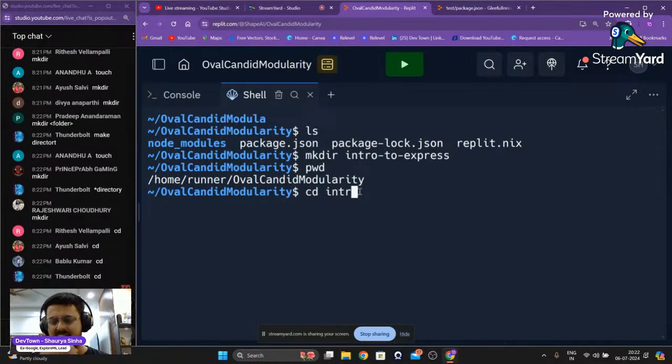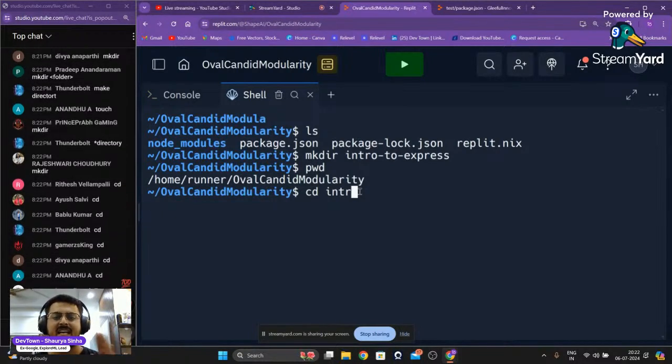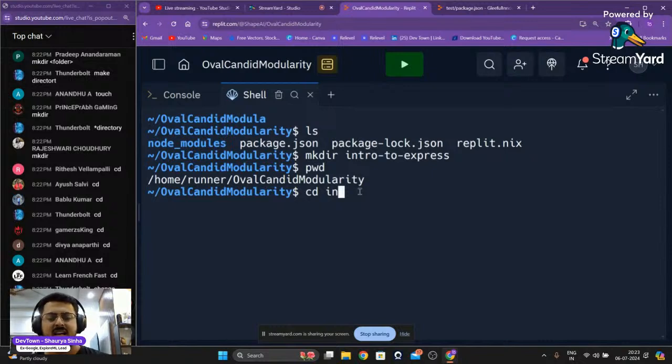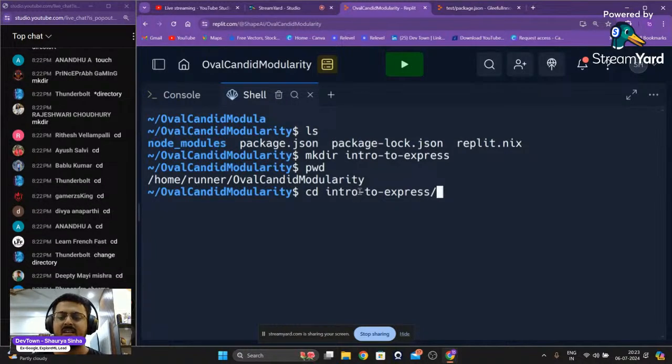Okay, that is intro to express. I will just write intr and then I can just press tab. It will autocomplete the sentence for me, so I don't have to write the entire intro to express. I can just write int, press tab, and it will autocomplete the name of the directory for me, so I don't have to write it all once again.